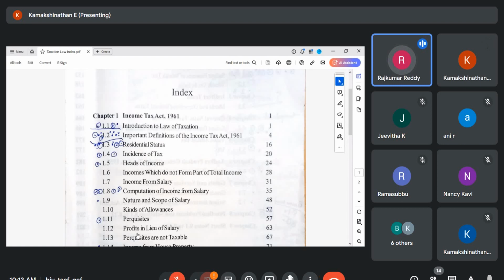So easy to remember is agricultural. It is the first definition. All the definitions in any act start with section 2. So section 2(1A) is the agricultural income.